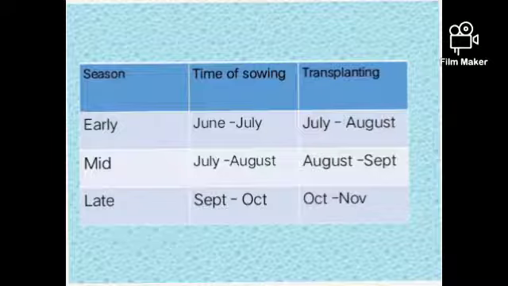Mid cultivars are sown in a nursery bed in July to August, and transplanted into the main field in August to September. Late cultivars are sown in the nursery bed in September to October, and transplanted into the main field in October to November at proper spacing.